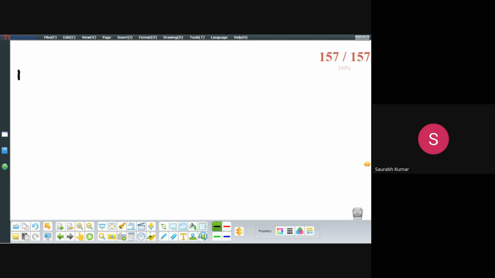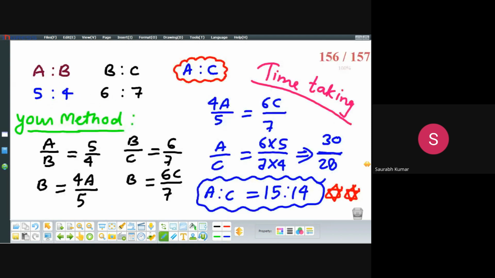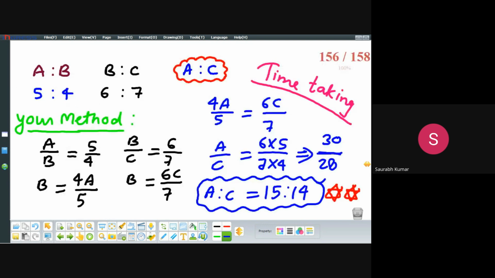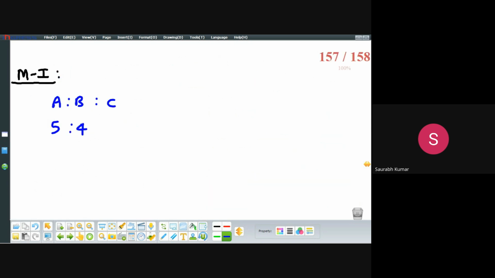I am going to explain with the help of method 1. What is method 1? The ratio between A and B is 5 to 4, and the ratio between B and C is 6 to 7.